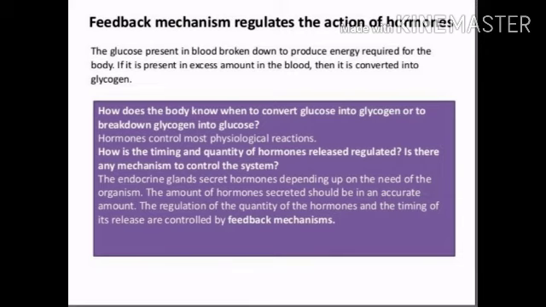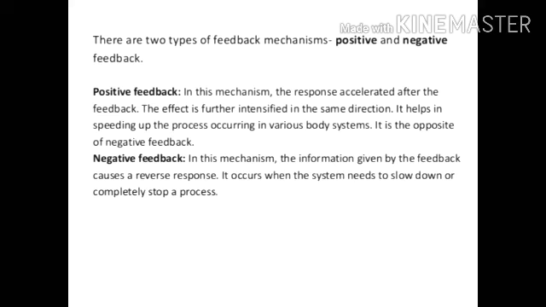And how are the timing and quantity of hormone release regulated? Is there any mechanism to control the system? Yes, that is the feedback mechanism. The endocrine gland secretes hormones depending on the need of the organism. The amount of hormones secreted should be accurate. The regulation of the quantity of the hormone and the timing of its release are controlled by the feedback mechanism. There are two types of feedback mechanism: positive feedback and negative feedback.